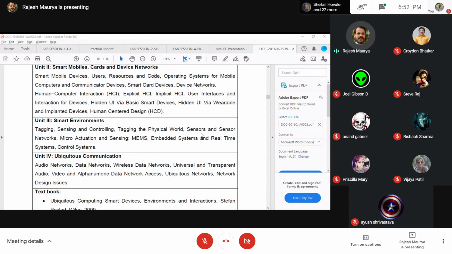There you will discuss what the key design issues are for Ubicom communications. There may be a set of 3 or 4 statements given, and you may be told to identify which are the key design issues, or which one is not a key design issue for ubiquitous communication. And you need to specifically learn something about audio networks, with some examples of audio networks.